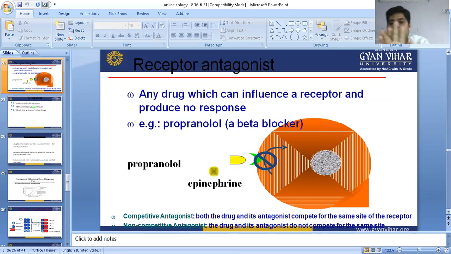And if ranitidine binds with the H2 receptor, it will stop the function of the receptor, meaning it will block the site and histamine is unable to bind with the H2 receptor. So they act as a competitive type of antagonist. Second is the non-competitive type, where the drug and the antagonist have different sites to bind with the receptor, and they can change the conformation and block the response.